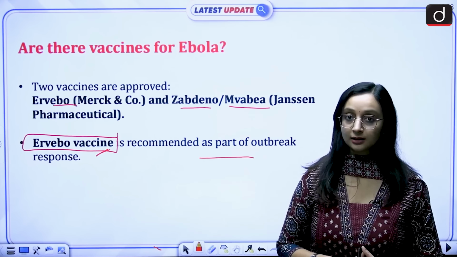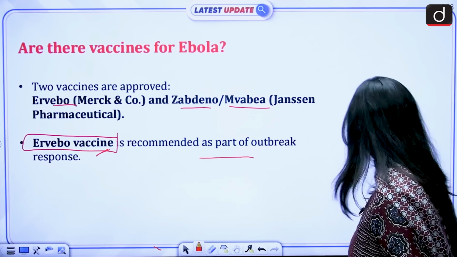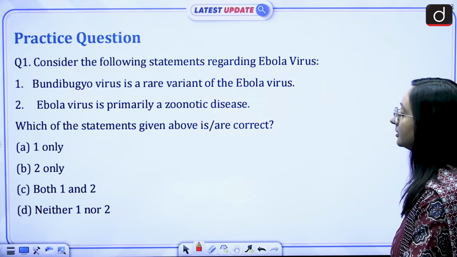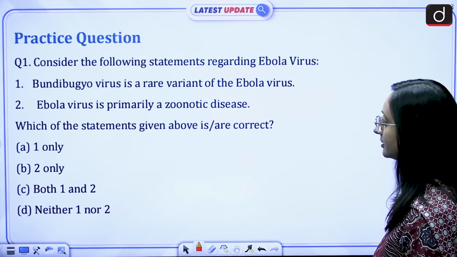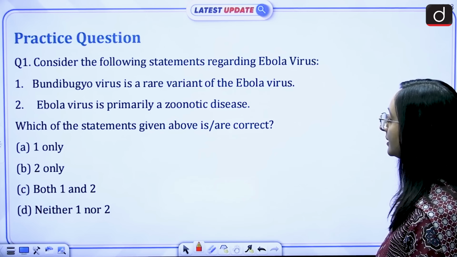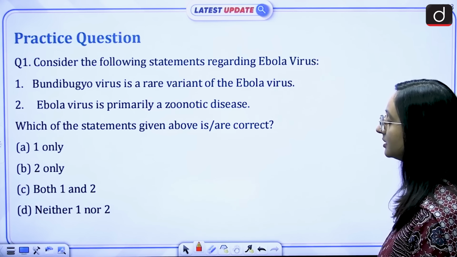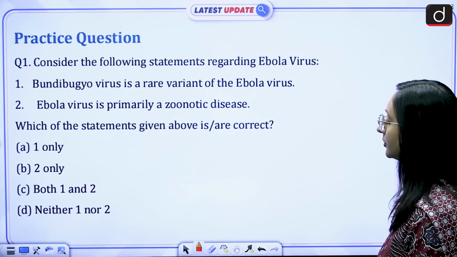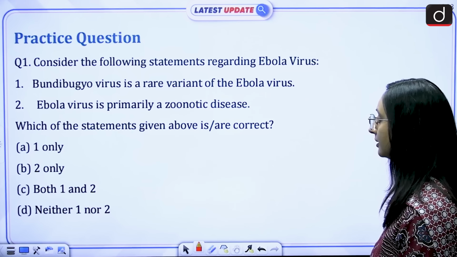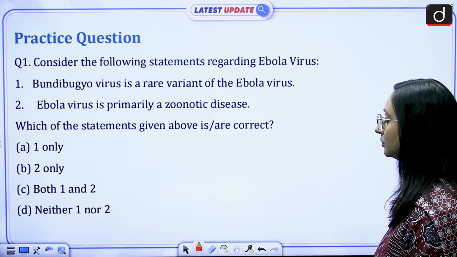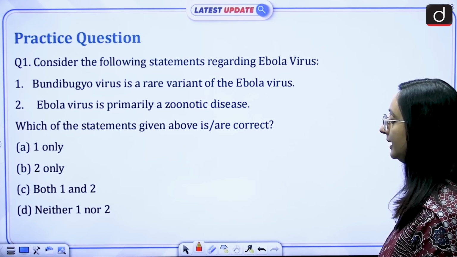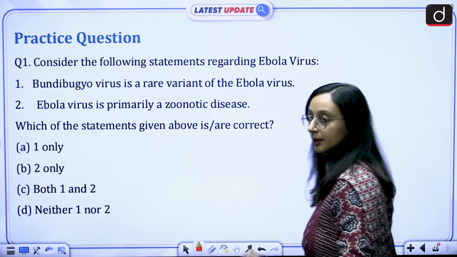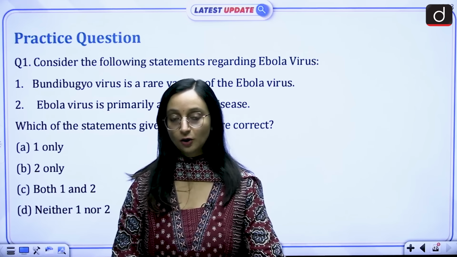Now we look at a practice question for prelims. Consider the following statements regarding Ebola virus. 1. Bundibugyo virus is a rare variant of the Ebola virus. 2. Ebola virus is primarily a zoonotic disease. Which of the statements given above is or are correct? A. 1 only, B. 2 only, C. both 1 and 2, or D. neither 1 nor 2. Please attempt this question and provide your answers in the comment section.